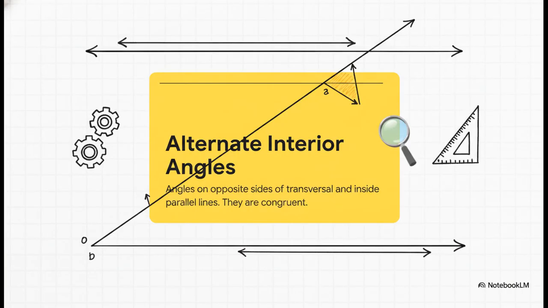Section 3, identifying angle pairs and spotting the visual patterns. First up, we've got alternate interior angles. Imagine for a second being trapped inside those two horizontal parallel lines. Now place one angle on the left side of that slicing transversal and the other on the right side. Because the horizontal lines are perfectly parallel and straight, these alternating interior angles are always congruent. They are mathematically identical, no exceptions.